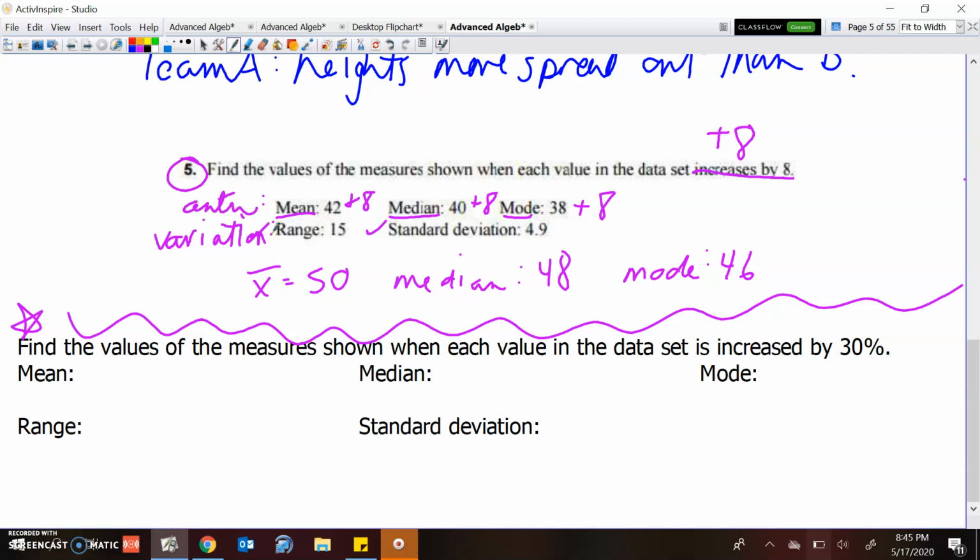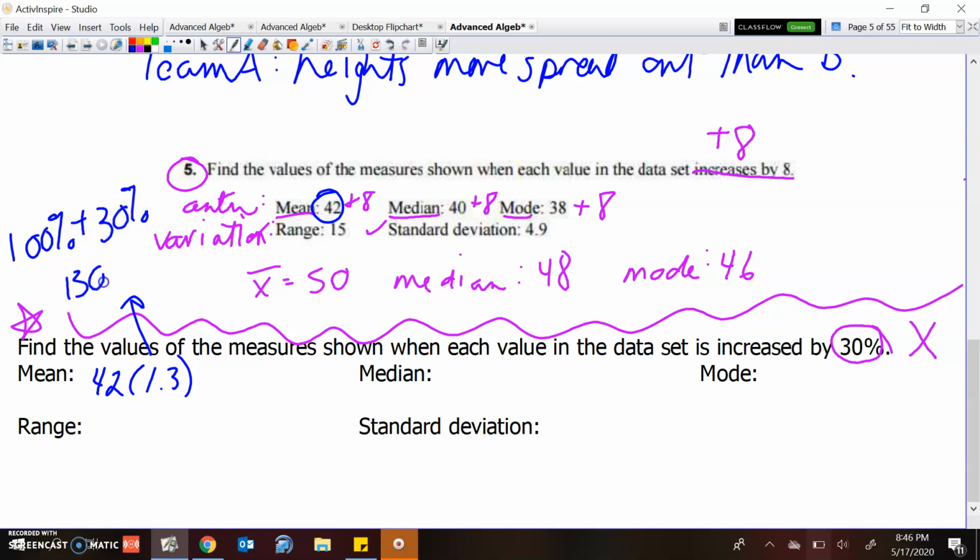Now, find the values of the measures shown when each value in the data set is increased by 30%. So this is when we multiply, okay? So I'm going to take the mean that we had before, so this is going with the original, 42, and I'm going to multiply it by 1.3. Again, I think this is easier if you just do 1.3, because this is really 100% of what the mean used to be, plus 30% increase.